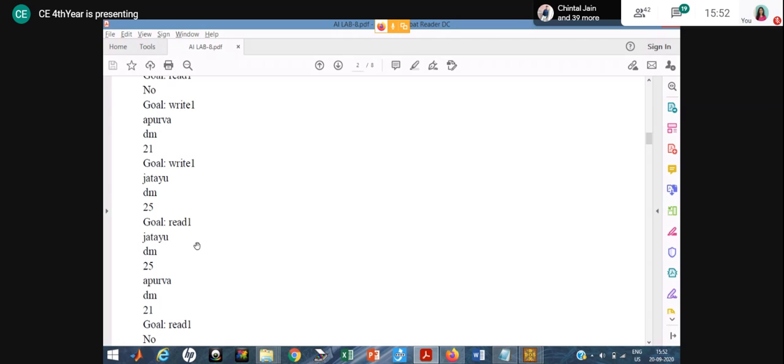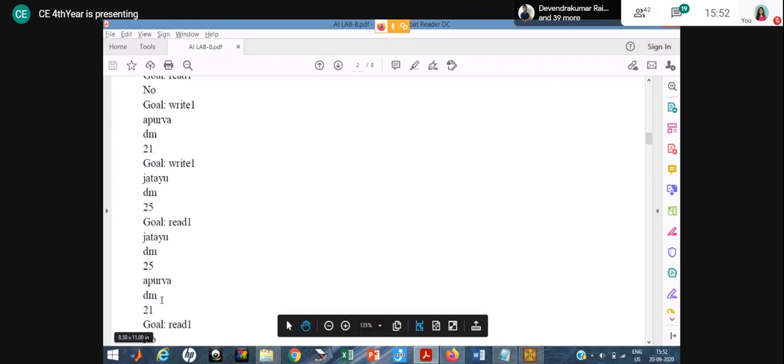So now in this case, what happened? Why will it show in this way? Because here I am using assertA. So when you are using assertA, in the database what happened? It adds the fact at the beginning of the database. First I inserted this data, and then next it will add at the beginning of the database. So that's why it will show you the result like this when you use read one, everyone.